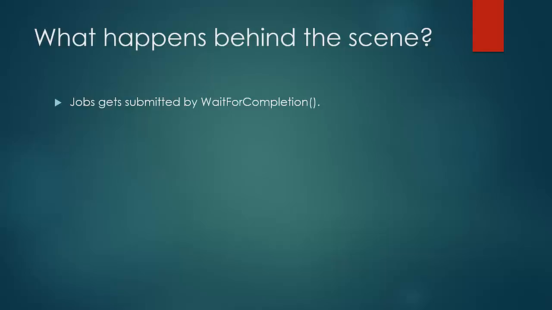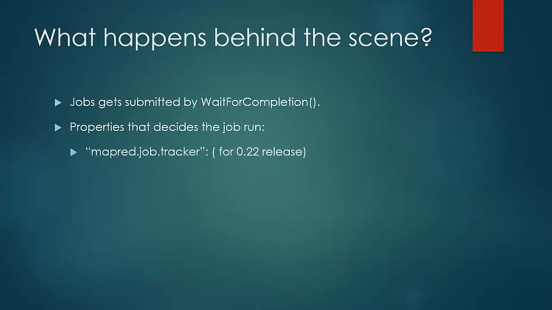The job execution depends upon a couple of properties. In the 0.22 release, the property name is mapred.job.tracker. This is present in the configuration file mapred-site.xml. Its default value is local. If it is in pseudo distribution or fully distribution mode, it would have a colon separated host and port pair. In case of local mode, the job tracker and task tracker all would run on a single JVM. Pseudo distribution mode would completely emulate the fully distributed mode by running job tracker and task trackers on separate JVMs on a single node.